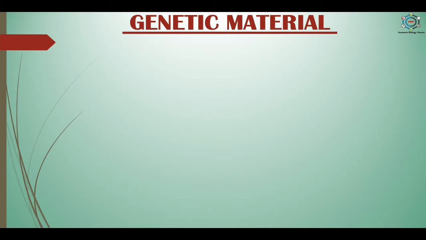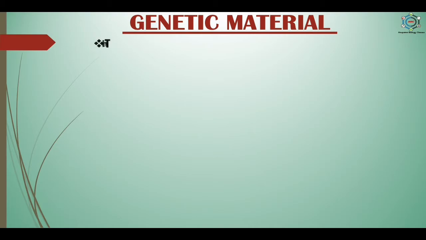In fact, at the time of Mendel, the chemical nature of factors and their role in regulating the inheritance was not known. Further investigations were carried out in different laboratories of the world, and the conclusion was drawn that DNA, that is deoxyribonucleic acid, is the genetic material. There are two different types of nucleic acids. The first one is DNA and the second is RNA, which occur in almost all the living cells.